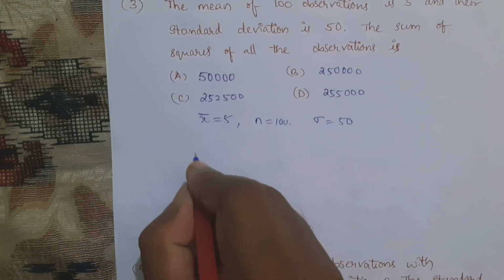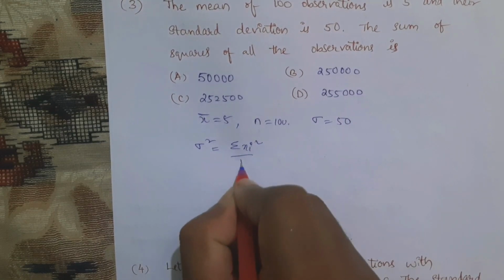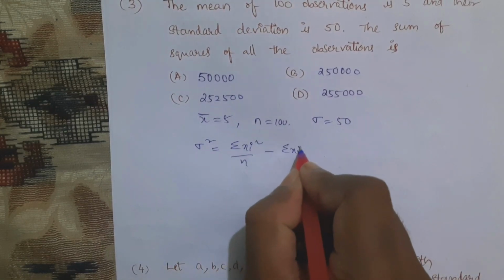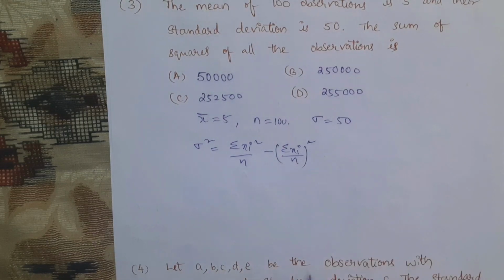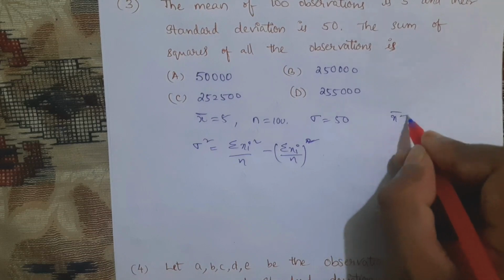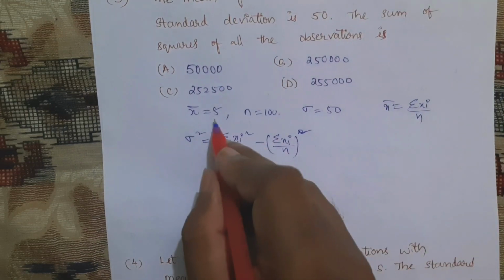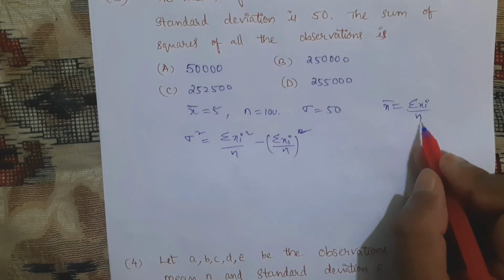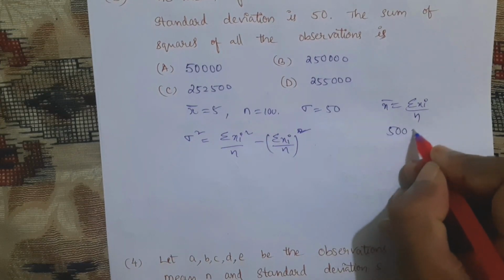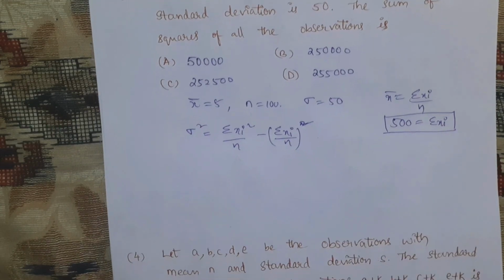So we know that sigma square is equal to sigma xi square by n minus sigma xi by n whole square. See, from this mean we need to find the sigma xi. We know that x bar is equal to sigma xi by n. We know that x bar is equal to 5, n value 100. 100 into 5, which is 500, is equal to sigma xi. This value is 500.